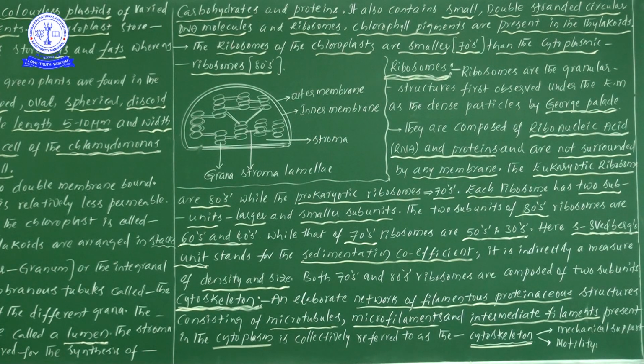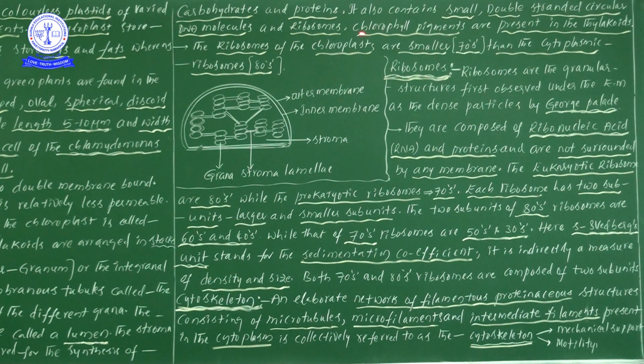Now here, this empty space consists of different types of enzymes which help in the synthesis of carbohydrates and proteins. It also contains small double stranded circular DNA molecules and ribosomes.